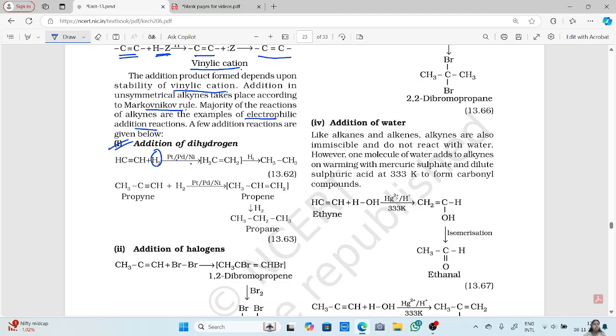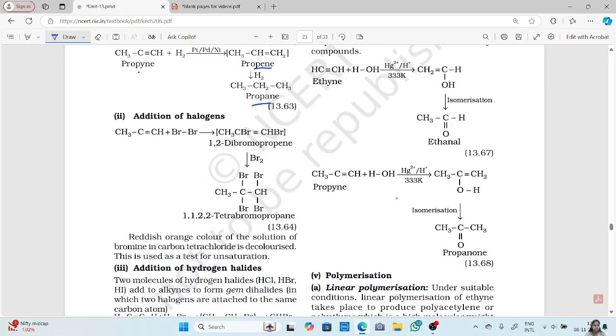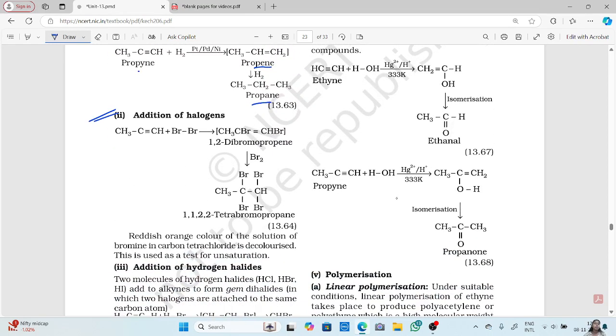Okay, now first when you add dihydrogen, you will convert your alkyne into your alkene, and again when you add dihydrogen, you can convert it into your alkane. So here propyne is converted to propene and then to propane. This is how your hydrogen is added. The second one is your addition of halogens. Okay, addition of halogen, both the carbons will get one bromine each. So it is 1,2-dibromopropene.